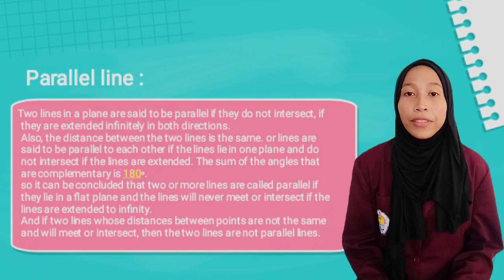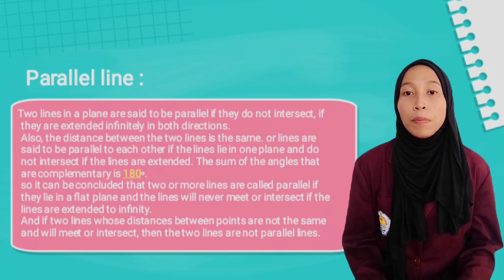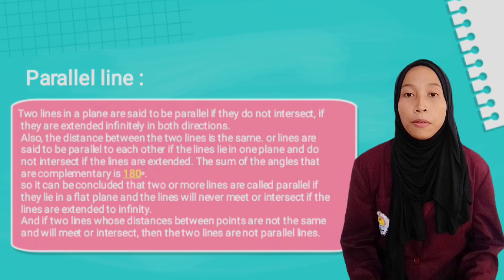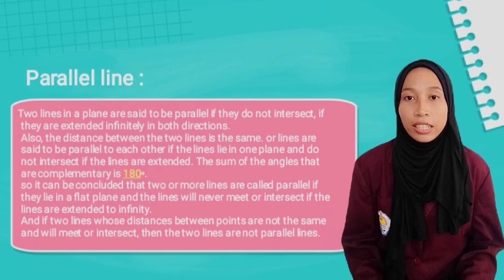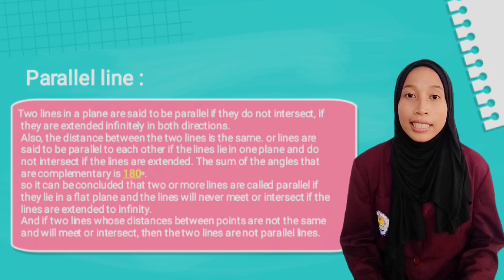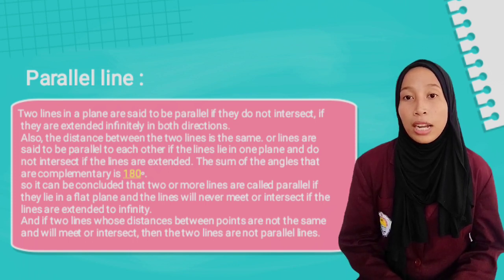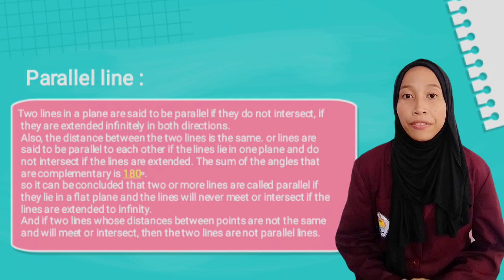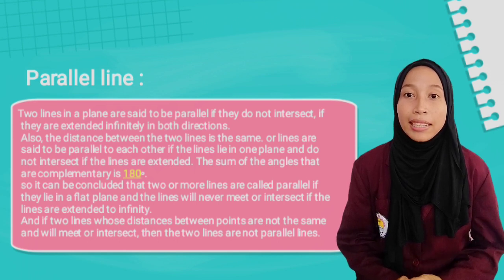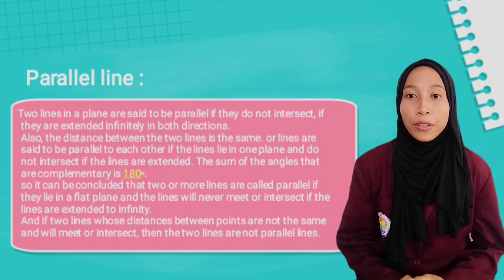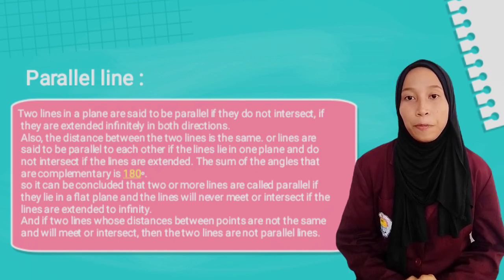The sum of the angles that are supplementary is 180 degrees. So, it can be concluded that two or more lines are called parallel if they lie in a flat plane, and the lines will never meet or intersect if extended to infinity.